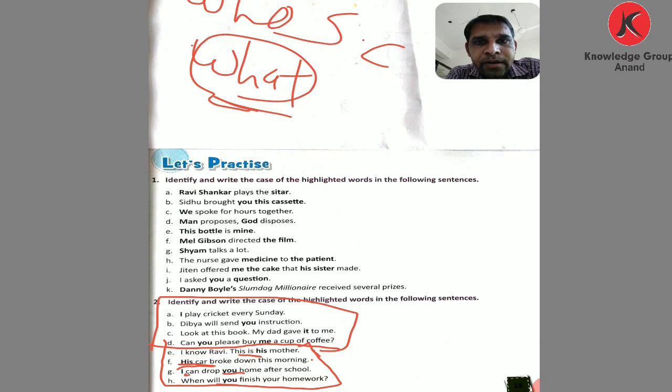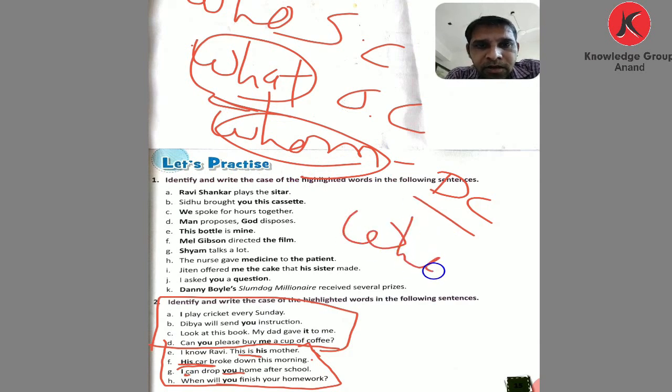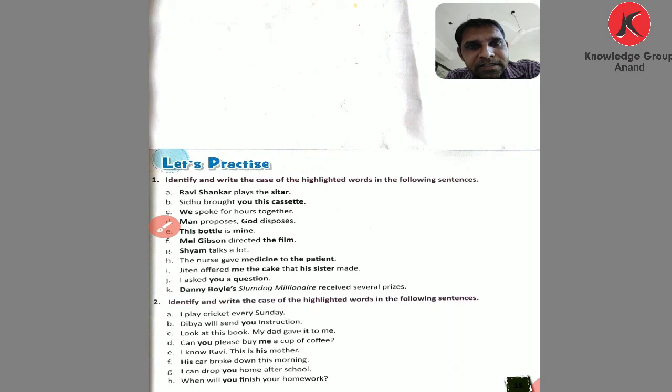Asking with what, it is objective case. Asking with whom, to whom or for whom, it is called dative case. When you get the answer of whom, it is dative case. And when you get the answer with whose, it is called possessive case. I hope you understand these cases and this exercise.